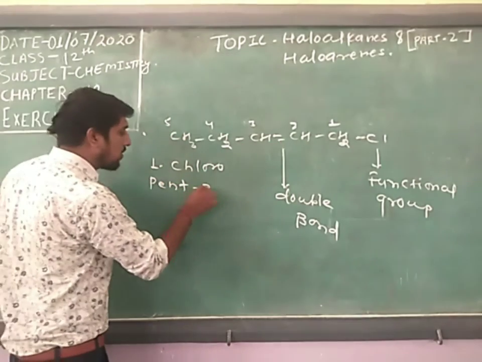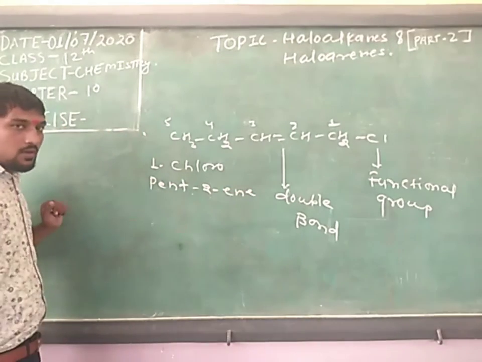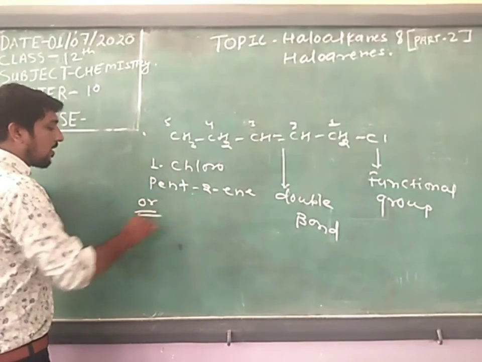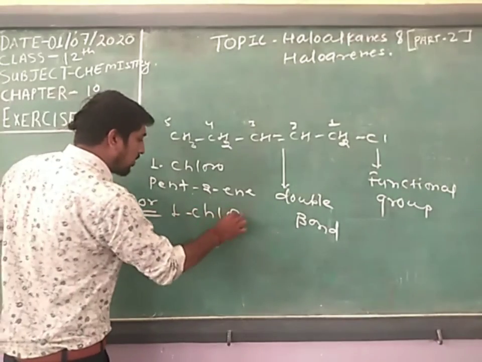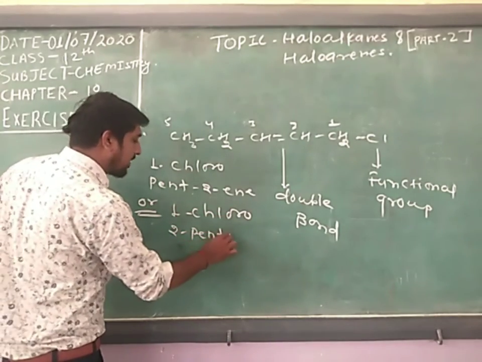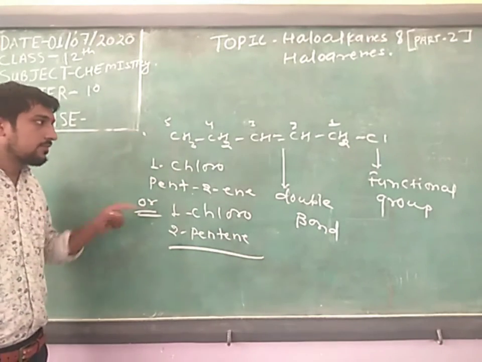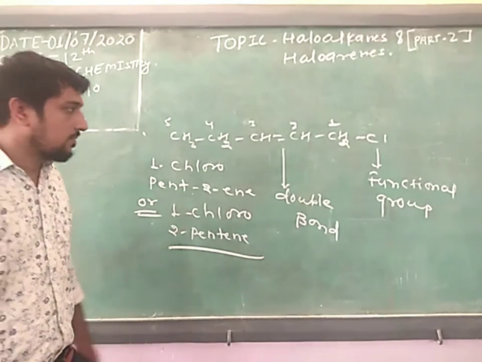So you write 1-fluoropent-2-ene. Or the second name of this compound is 1-fluoro-2-pentene. Both are correct. So this is the nomenclature.